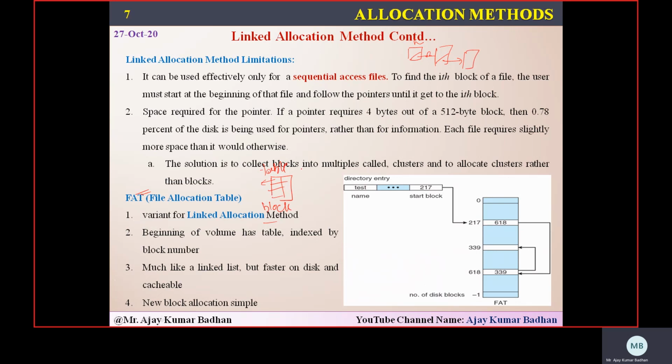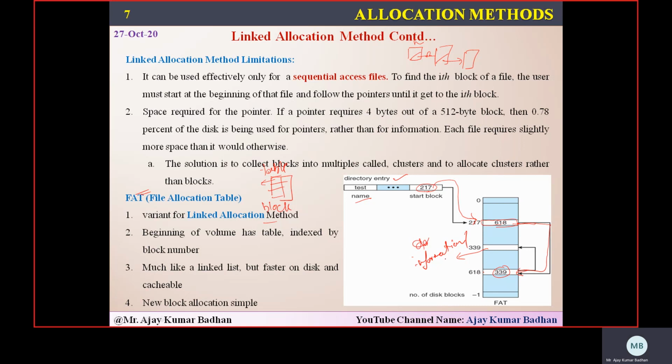So rather than that, what this file allocation table is going to do is create a table. This is what we call the directory entry. Here it will store the name of that particular file and the initial starting block number. That block number, where exactly it is located, will be applied here. And from here, this block will consist of information related to the next one. The next block, wherever it will not store any data. 618, from 618 it will go to here. So 618, from here he is representing a number called 339, and this 339 block will consist of information.